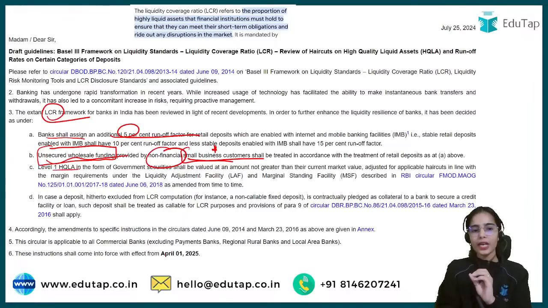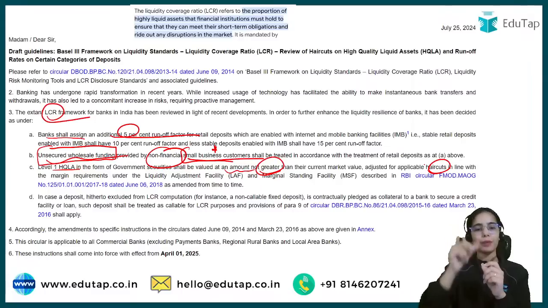Level 1 HQLA is the high quality liquid asset in the form of cash, government securities and such, and that should be valued at an amount not greater than their current market value after you have adjusted the applicable haircuts, after you have adjusted the applicable deductions.